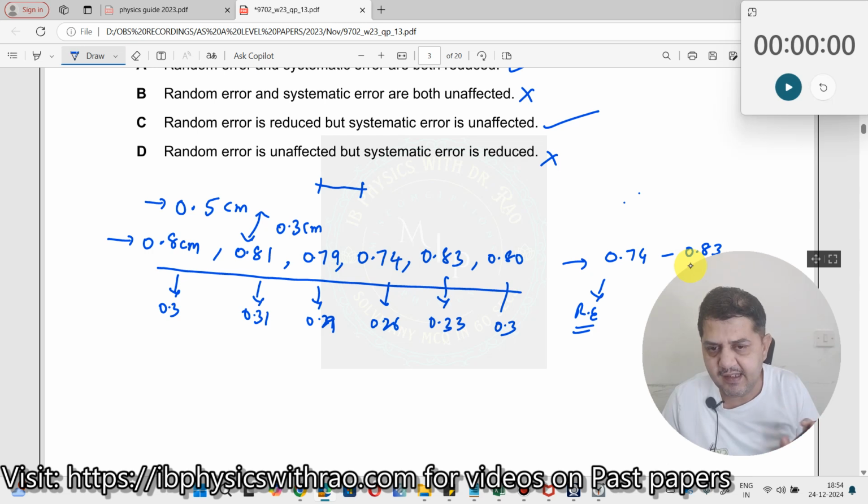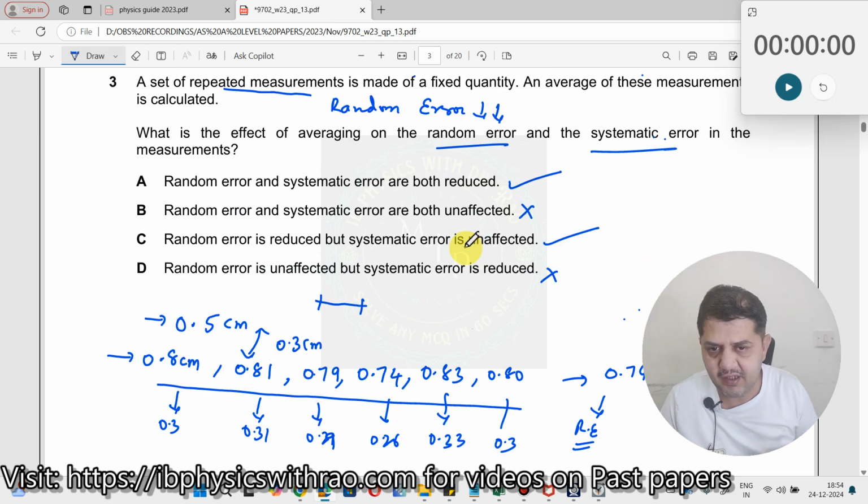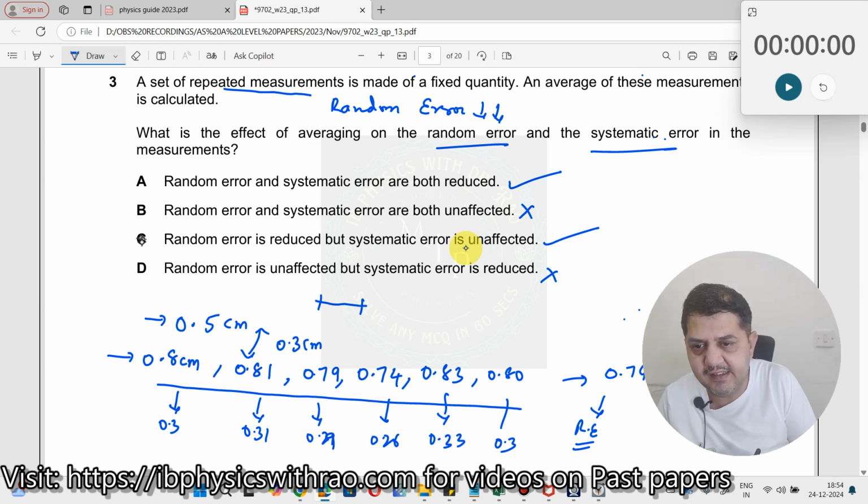As a result, this error will never get reduced even when you try to average them. Thus, the systematic error never reduces while the random error always reduces. So, the answer is C here.